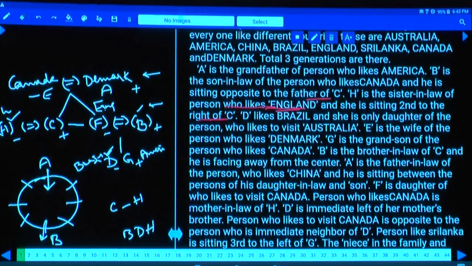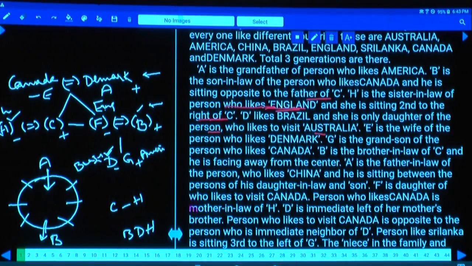D likes Brazil. And she is the only daughter of the person who likes to visit Australia. Now this B is the only son of the person who likes Australia. Hence where should this D be? D must be either B or C or H. As of now we cannot finalize this one.